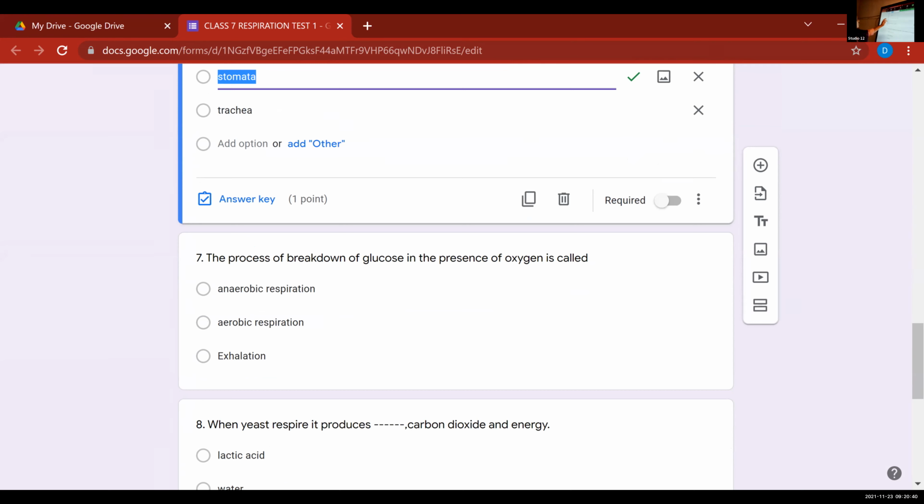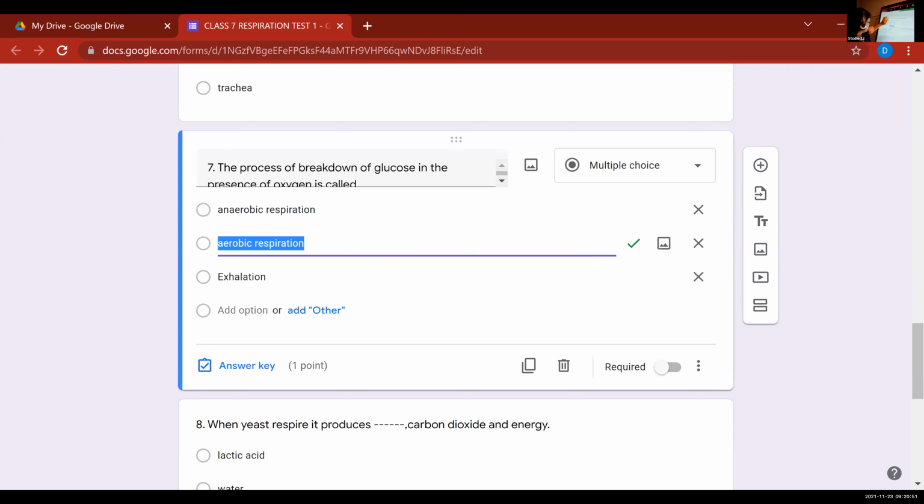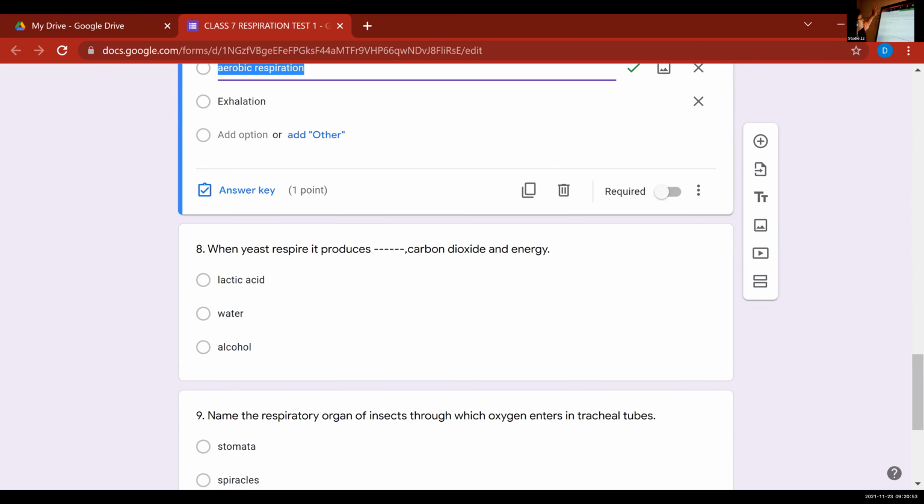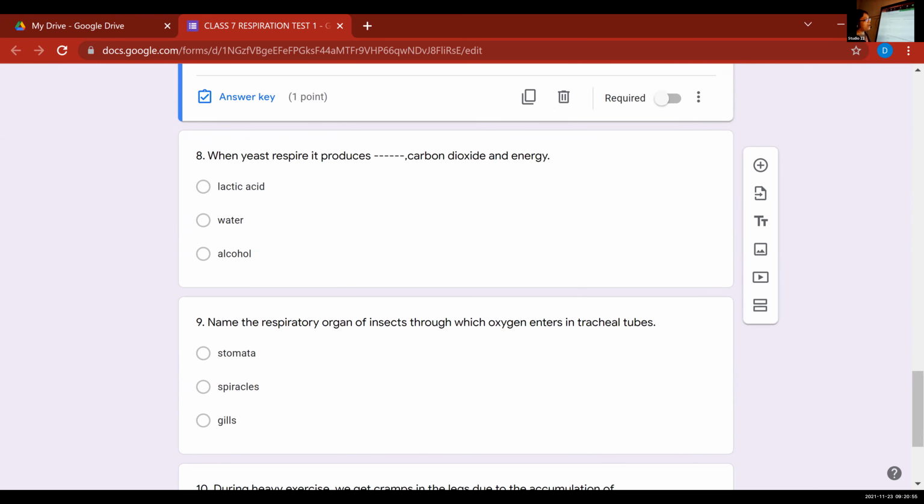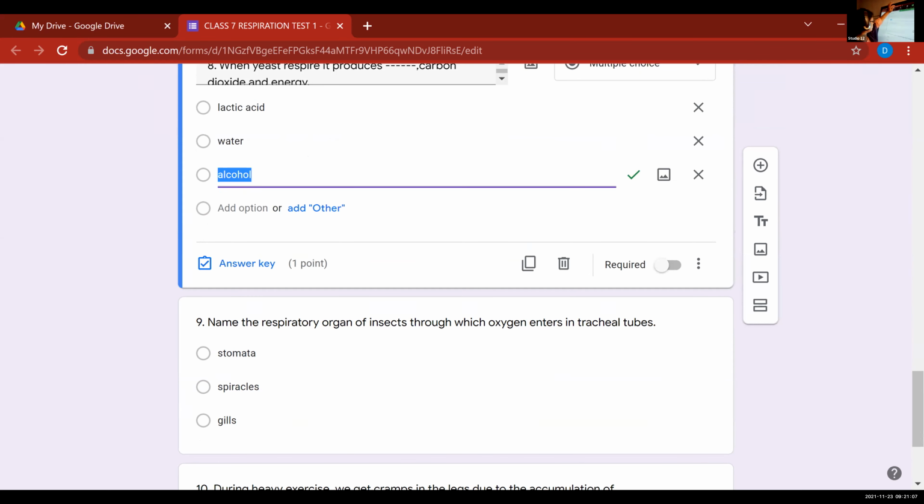Irene, next question: the process of breakdown of glucose in the presence of oxygen is called? Aerobic respiration. Okay, aerobic respiration. Correct. Badi, next question: when yeast respire, it produces dash, carbon dioxide and energy. Which is the correct answer? Ma'am, alcohol. Yes, alcohol. So yeast produces alcohol.